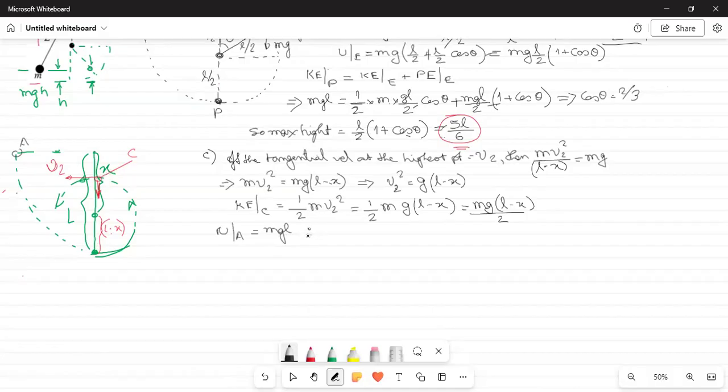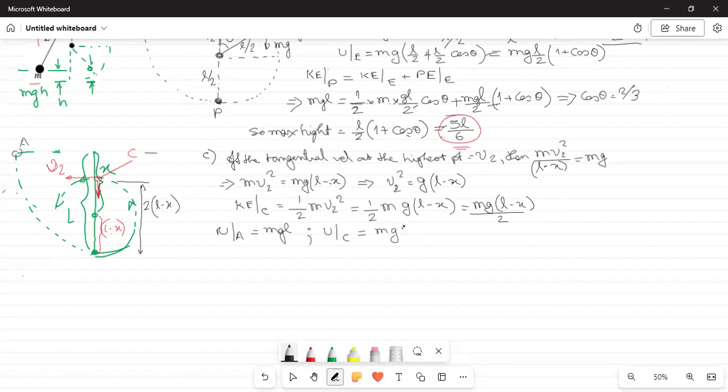Potential energy at C is equal to mg into the total height. What is the height from here to here? It is 2L minus x.